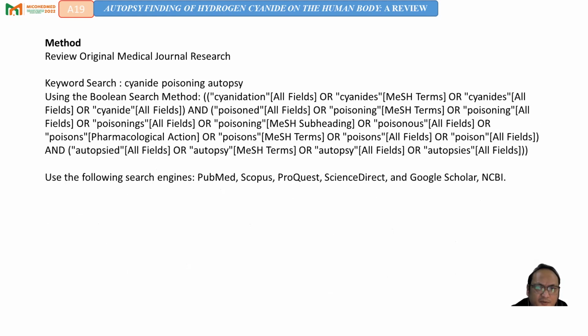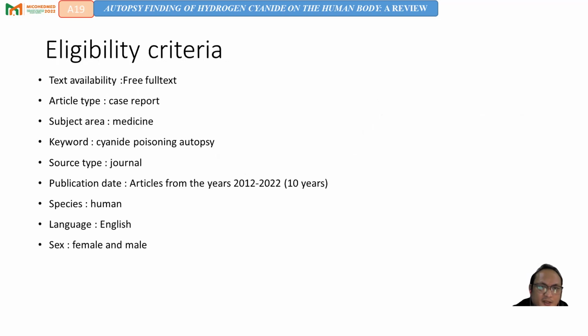Method: a review of original medical journal research. Keyword search: cyanide poisoning autopsy. Use the following search engines: PubMed, Scopus, ProQuest, ScienceDirect, Google Scholar, and NCBI.